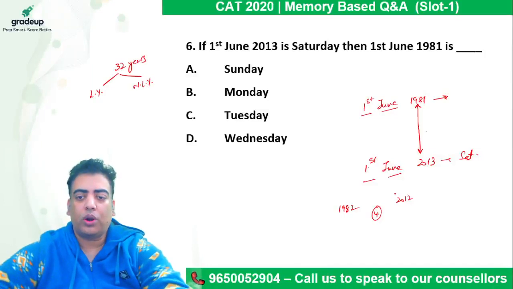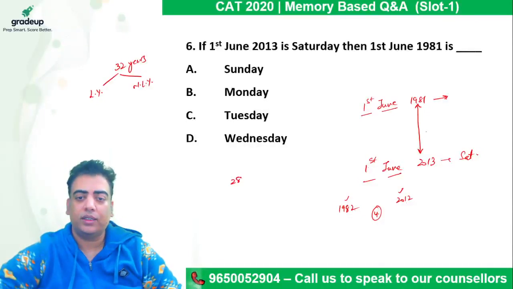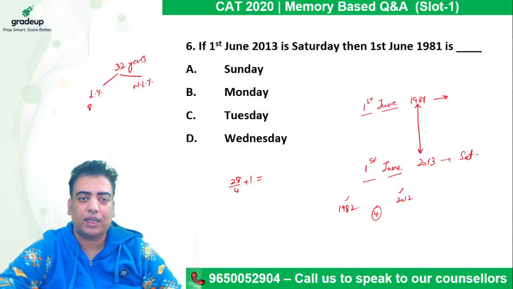So in order to count number of years, it will be last term minus first term. So difference of these two comes out to be 16 plus 12, which is 28, divided by common difference plus 1 will be the number of terms. So 7 plus 1, 8 leap years are there, which means 32 minus 8, 24 non-leap years are there.